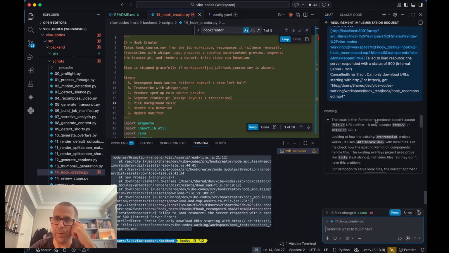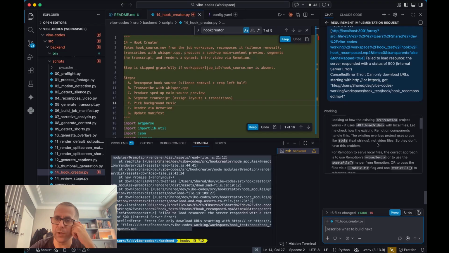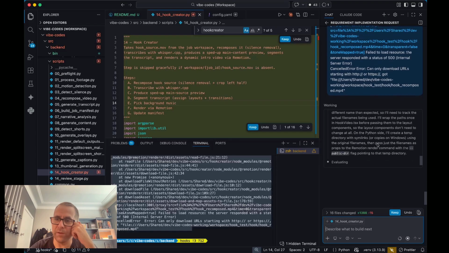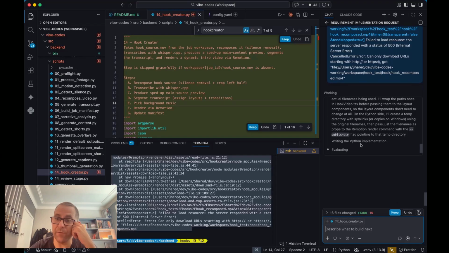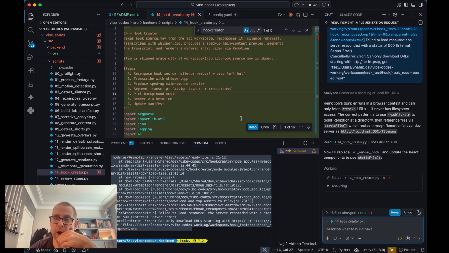Yeah, it's found the problem. Remotion's renderer doesn't accept file, only accepts HTTP, uses offthread video. Let me check how the existing Remotion components handle this. Don't, because I don't pass any video in yet. It's having a think. What this hasn't done yet is use Remotion skills. Okay.